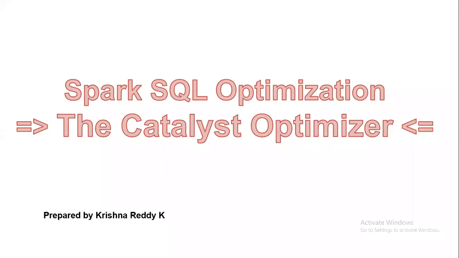Hi friends, today we are going to discuss interview questions, and the most important question is Spark SQL optimization, that is the Catalyst optimizer. What do you understand by Catalyst optimizer? That is the Catalyst query optimizer in Apache Spark.